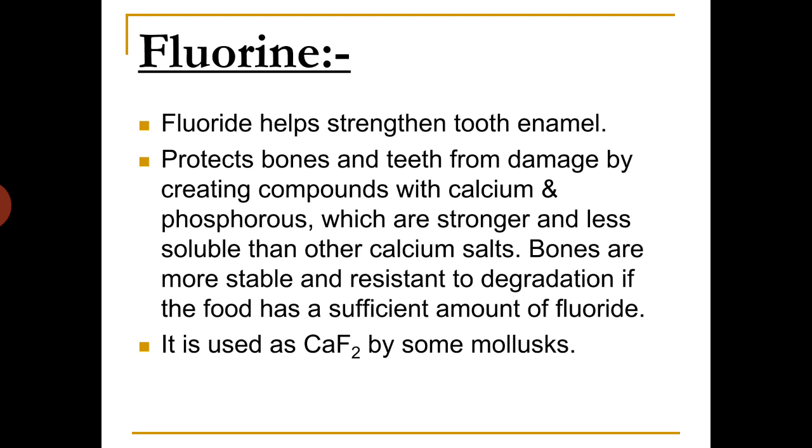Bones are more stable and resistant to degradation if the food has a sufficient amount of fluoride, and it is used as calcium fluoride by some mollusks. Some mollusks have calcium fluoride in their shells. So fluorine is important for tooth and bones.